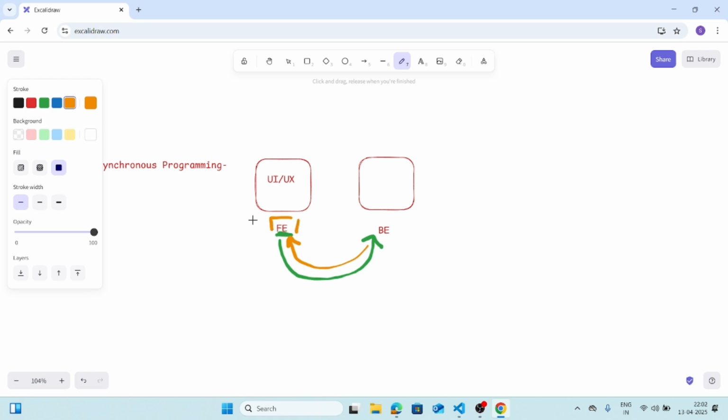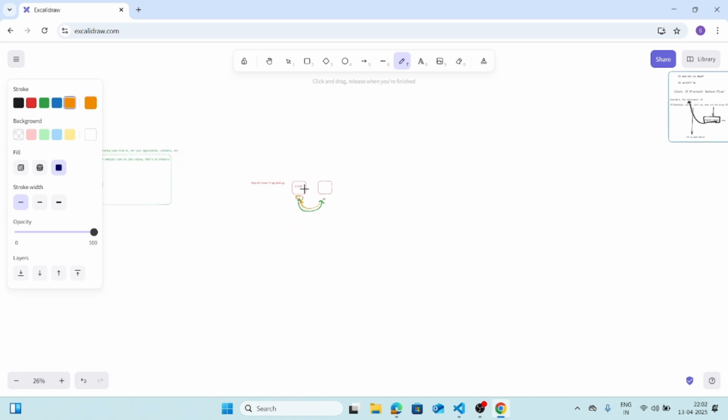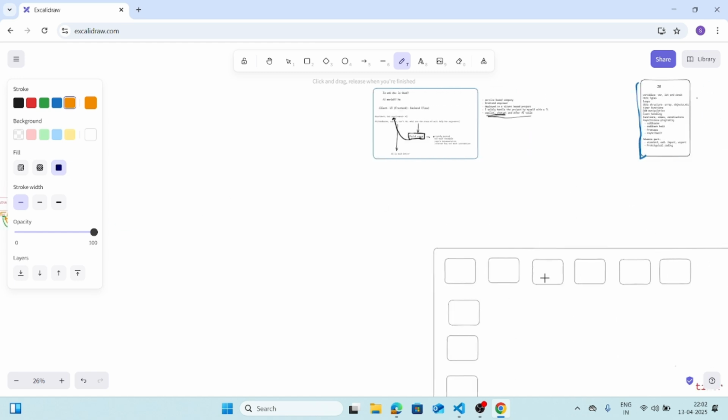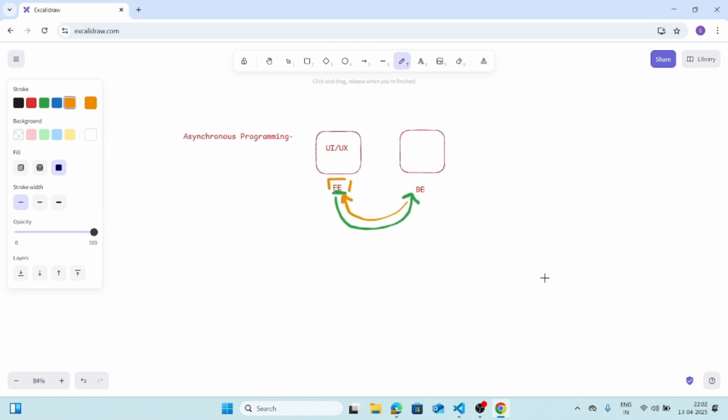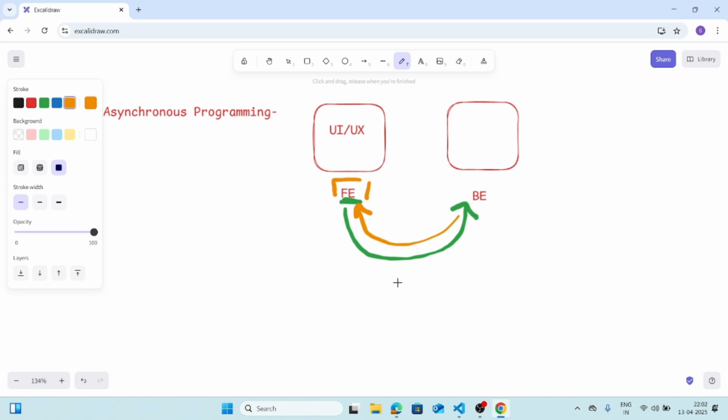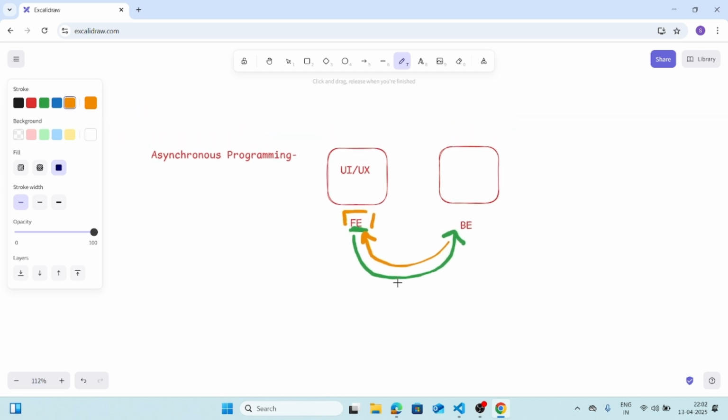If yes, then it will log me into skeledraw.com, and if no, then it will ask me to log in. Okay. Now, whenever the BE sends the data to the front end, it will also send this data, that I have been drawing for so many days. Either that, or the front end gets that yes from the BE, that is the backend, and then the front end will again make an API call to the backend to ask for the data of the current logged in user, that is me. Okay, something like that will happen.